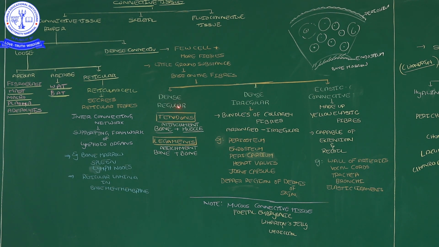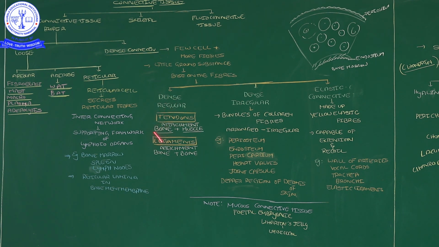regular connective tissue: fibers are arranged in a proper way. All the fibers are arranged one by one, one by one. A proper arrangement can be identified in dense regular, so that's why they are given the name dense regular. That means the fibers are arranged in a regular condition.